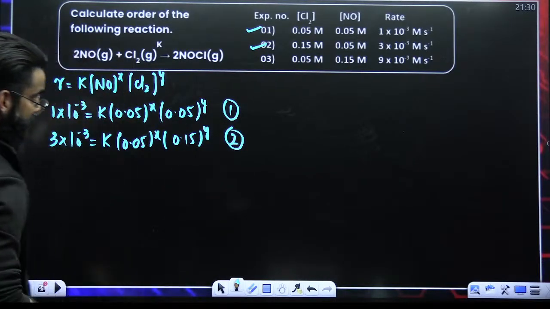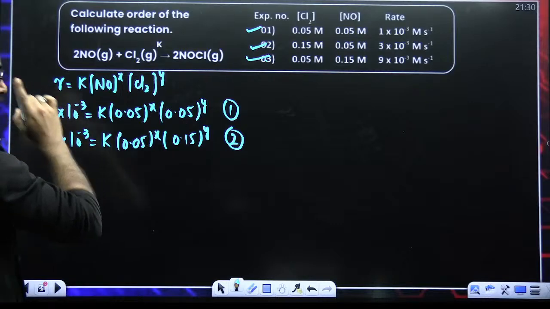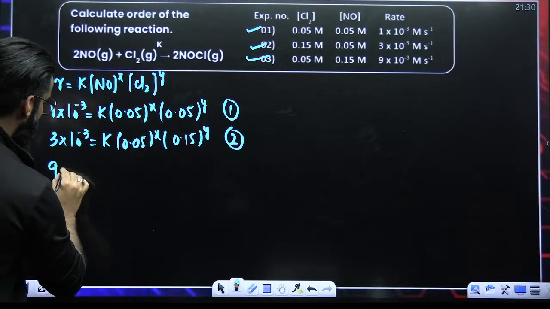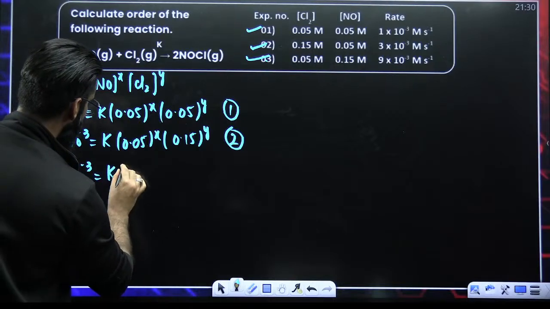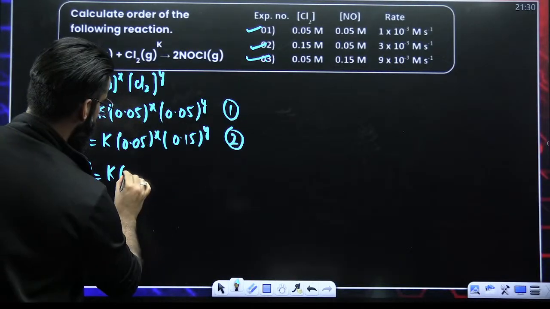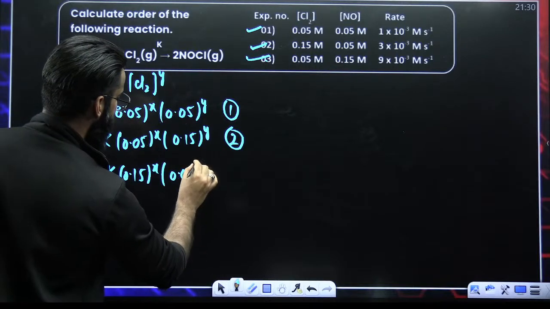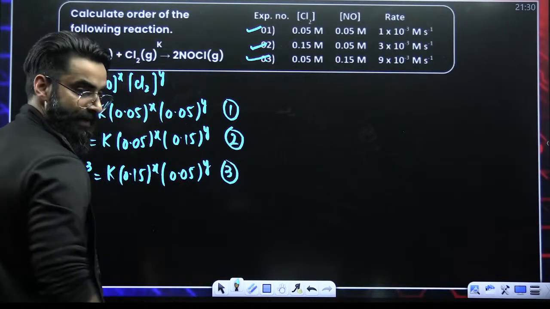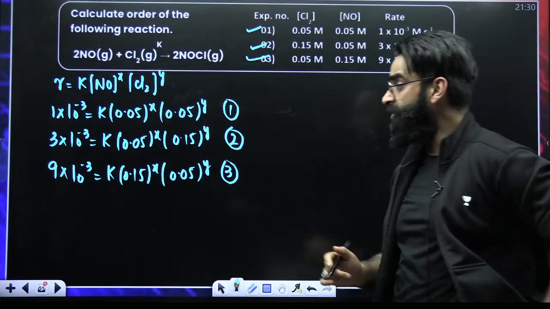So this is equation number 2. Similarly, put the experiment number 3 data in the same equation. In experiment number 3, R is equal to 9 into 10 raised to minus 3, which is equal to K. Concentration of NO is 0.15 raised to X. Concentration of Cl2 is 0.05 raised to Y. Calling this equation number 3. How many equations did I get? 3 equations, right? So what am I supposed to do now?